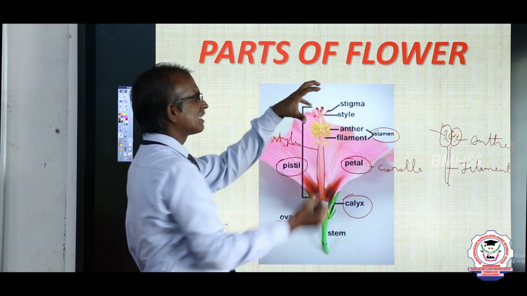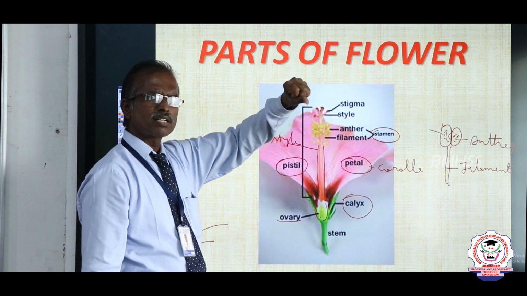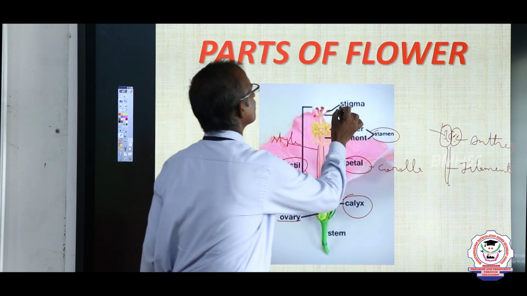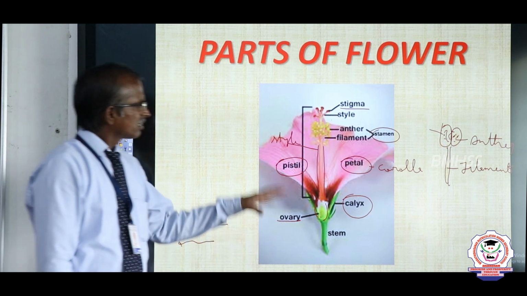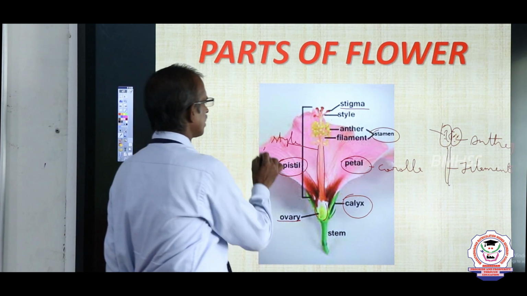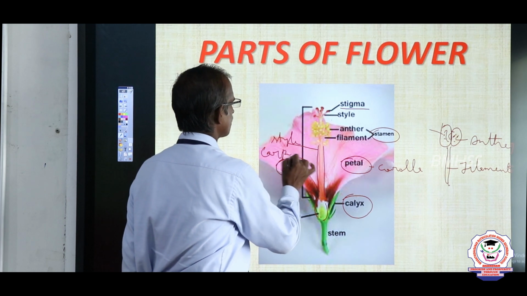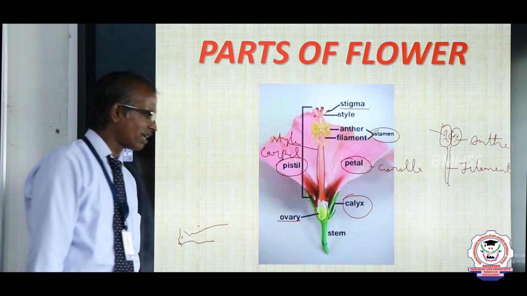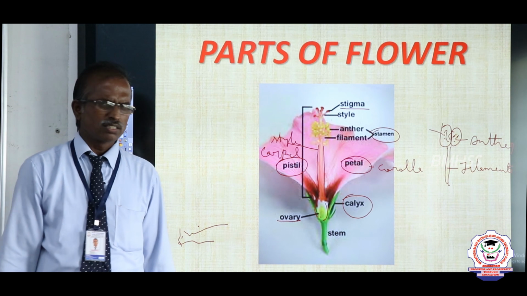At the end it has a knob-like structure called the stigma. The pistil is otherwise called the carpel, the female part of the flower.